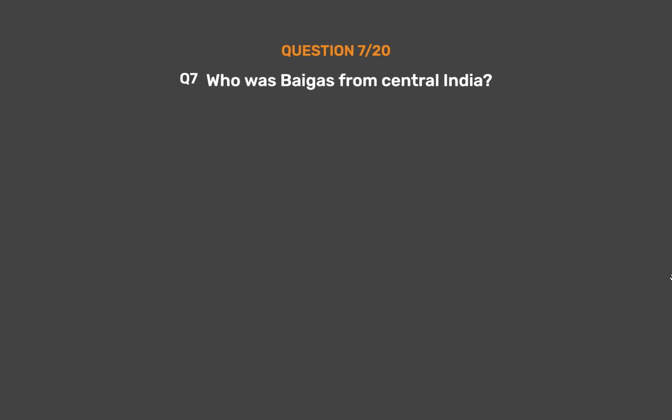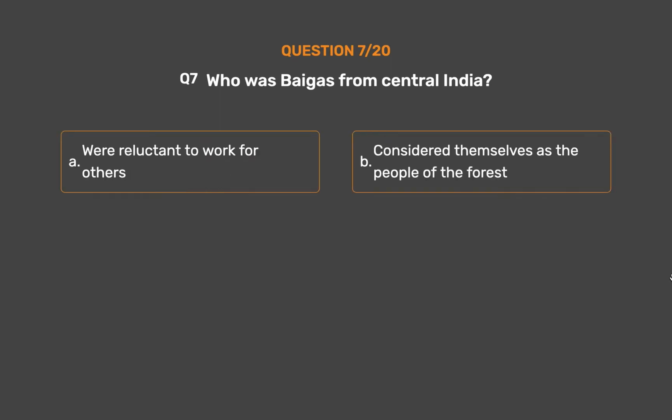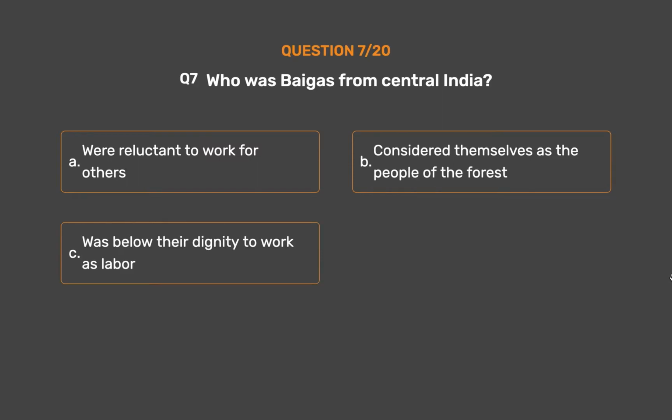Question number 7. The Baigas from central India. Option A. Were reluctant to work for others. Option B. Considered themselves as the people of the forest. Option C. Felt it was below their dignity to work as labor. Option D. All of them.